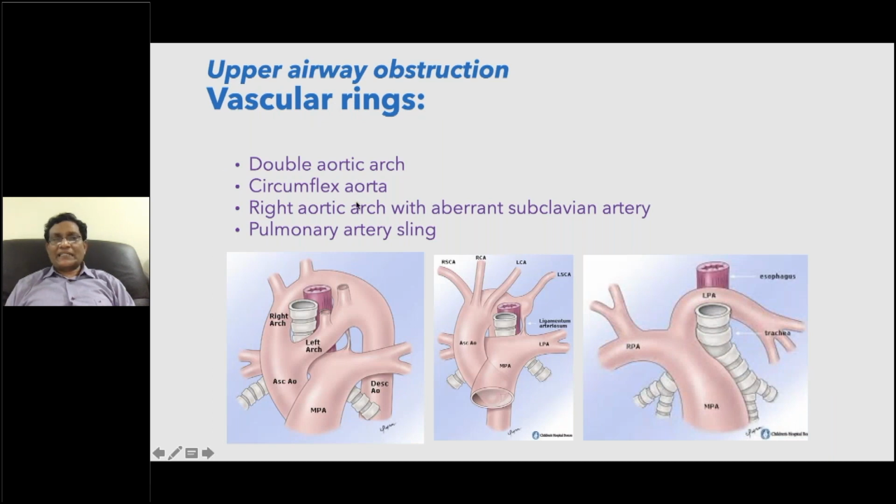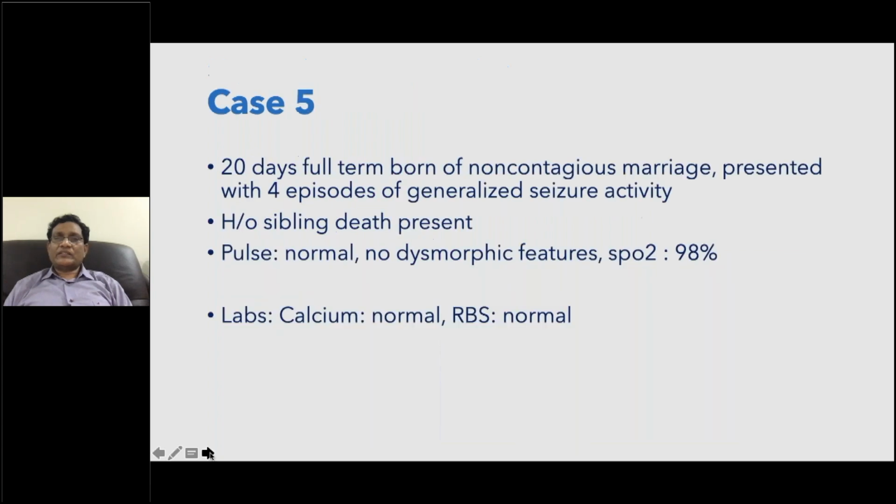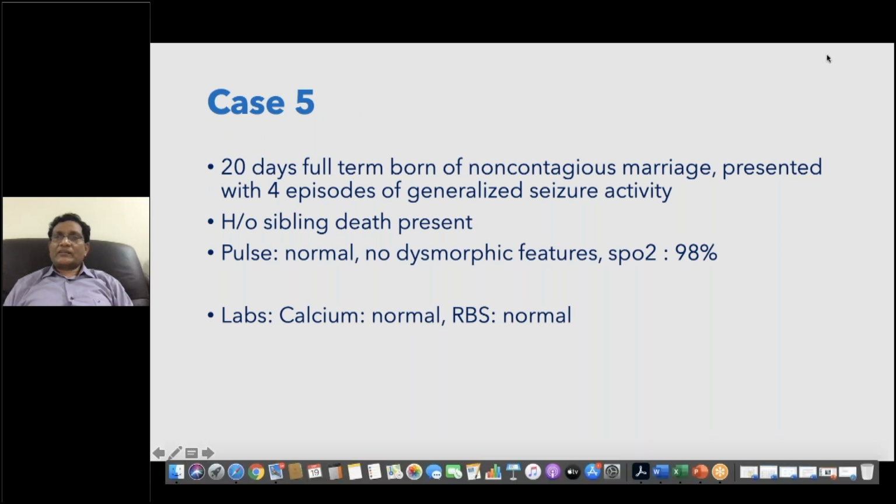So in vascular rings like a double aortic arch, circumflex aorta, right aortic arch, or pulmonary sling, whatever it is, the symptomatology is going to be the same. The treatment modalities will differ, whether midline sternotomy or right sternotomy, based on a case-to-case basis. Let us look at some more examples. I request the chairperson to stop me anytime, because I have 15 cases, but I can stop anytime. Whenever you feel bored or whenever time is exceeding, I am happy to stop.